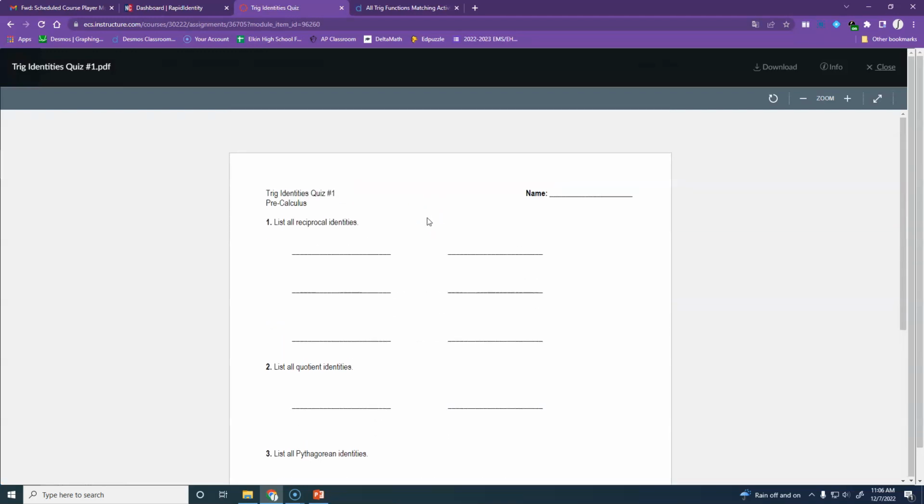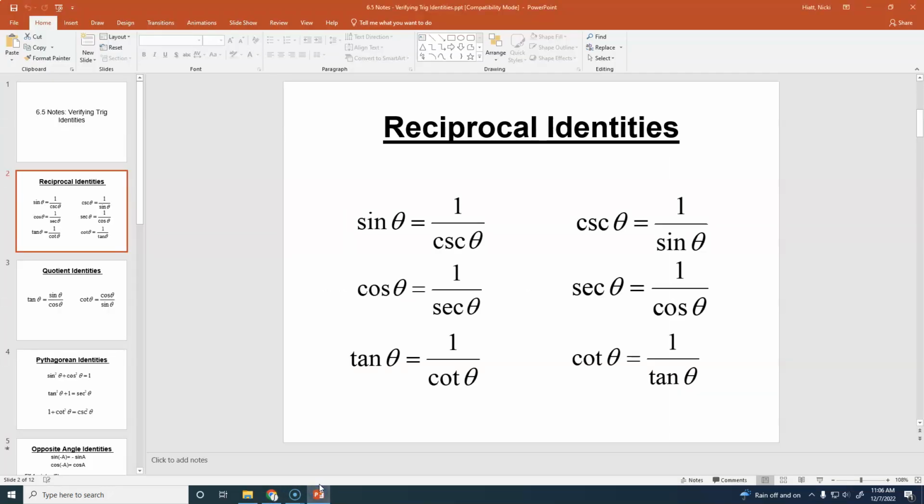You're going to have to list all of these identities, because if you do not have them memorized well, then you're going to struggle on this section. So, we have to know them well. Students usually don't have trouble with this. I have a few slackers every once in a while that don't want to take the easy 100 that I'm giving them for that quiz, and they do badly, but usually most of the class makes 100 on this.